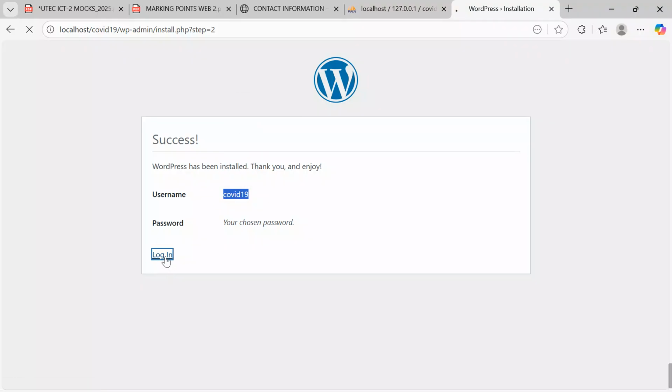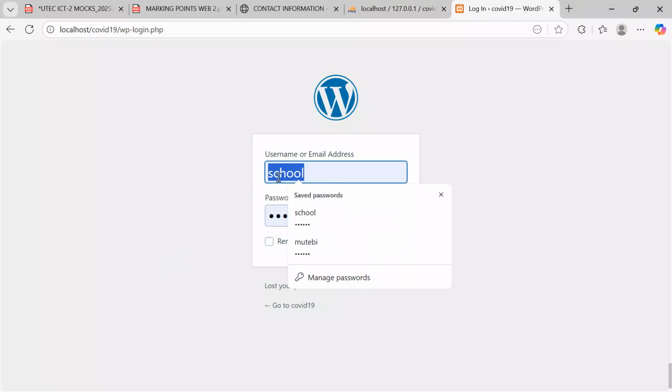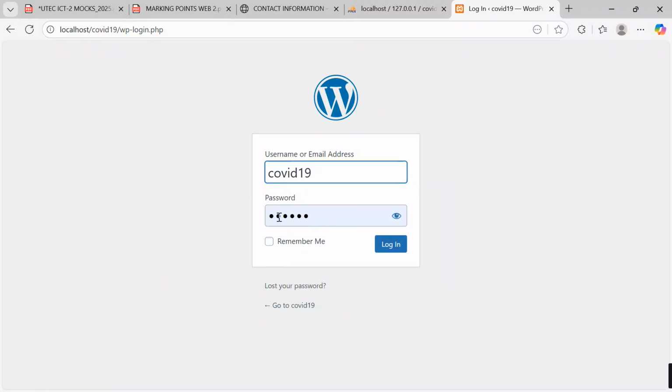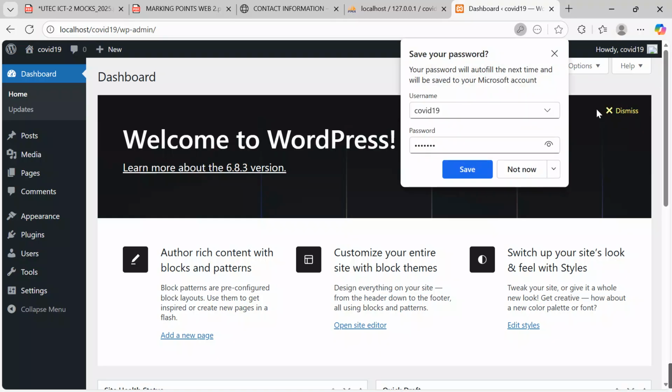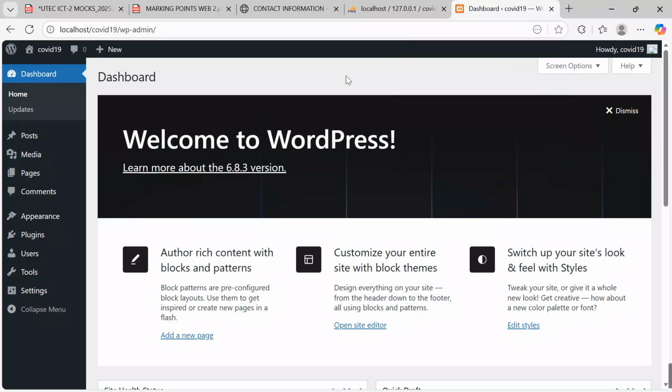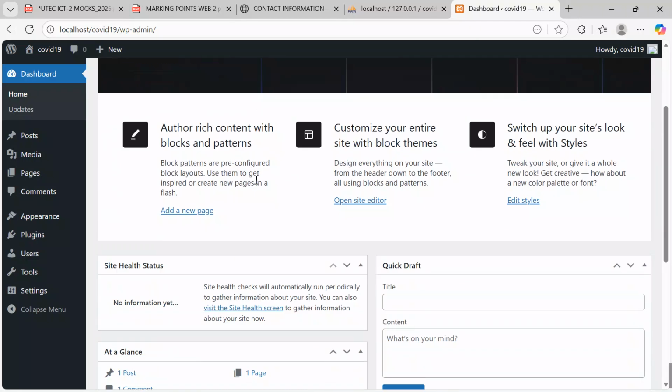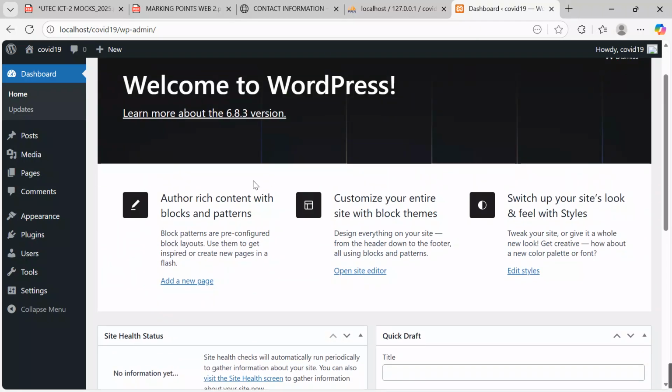I say login. When I come to the login page here, they will ask me for the username. My username is COVID-19 and my password is also COVID-19. I can say remember me and then click login. When I click login, the installation will be done and then we shall start designing. This is our interface. Congratulations that everyone has reached this step. Now it's time to shine. It's time to see the magic and how things flow.